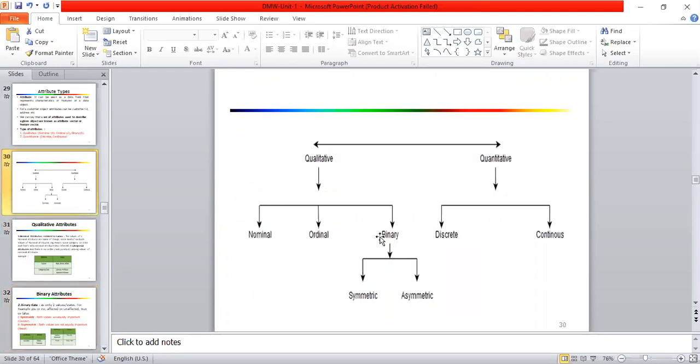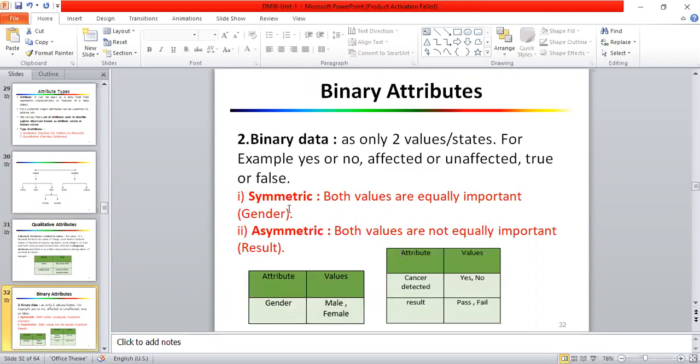Qualitative has nominal, ordinal, and binary. So binary data has only two states, yes or no, right? Meaning affected or non-affected, true or false. The binary attributes have two types: one is symmetric, one is asymmetric. In symmetric, both values are equally important, right? And in asymmetric, both values are not equally important.